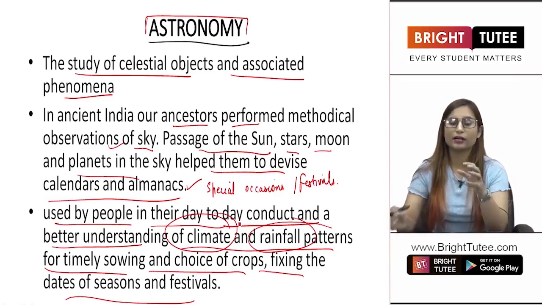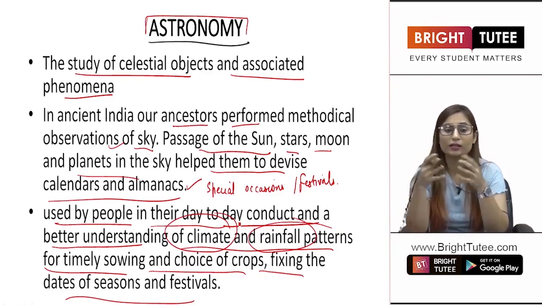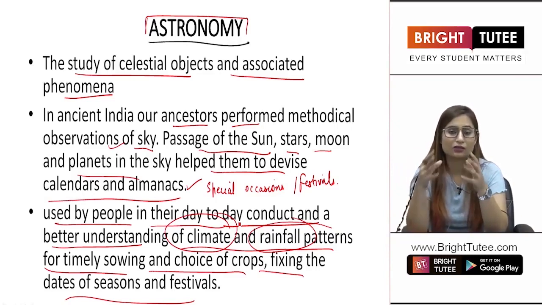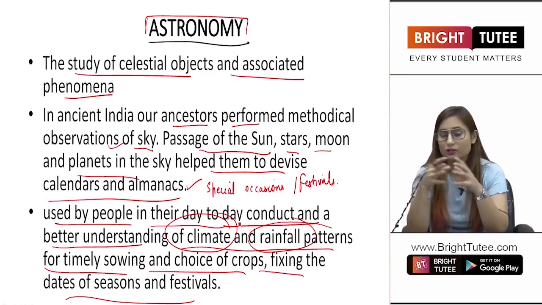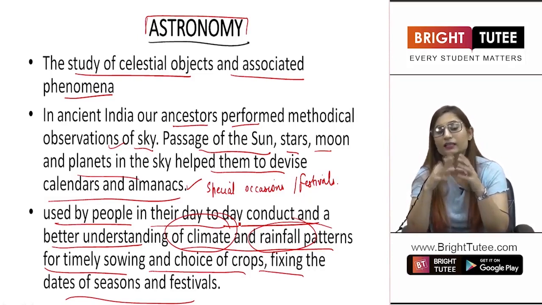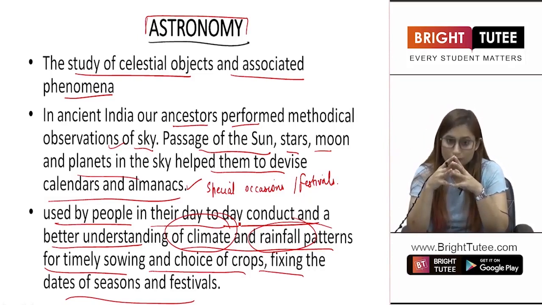They could decide what kind of crop they should grow on what kind of land, in what season basically. So these were all the applications of astronomy, of the methodical observations of the sky, right? So this is what astronomy is, and this is how astronomy started in India. What were the applications of astronomy in India?